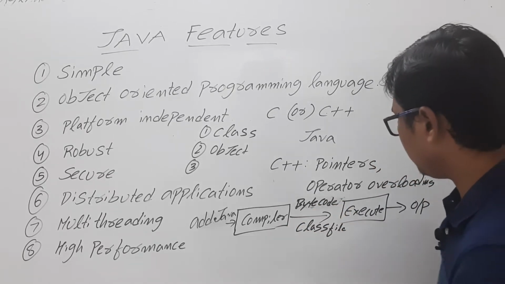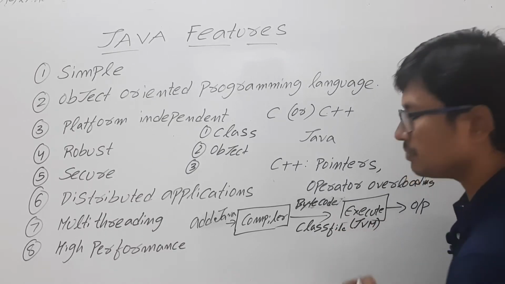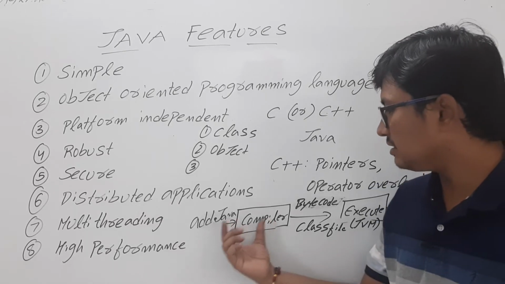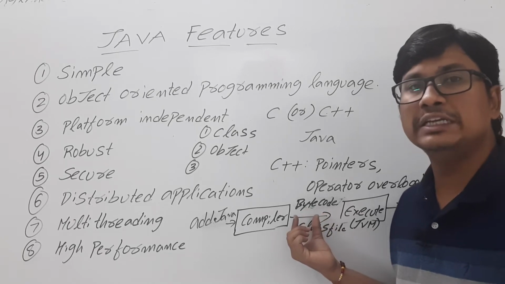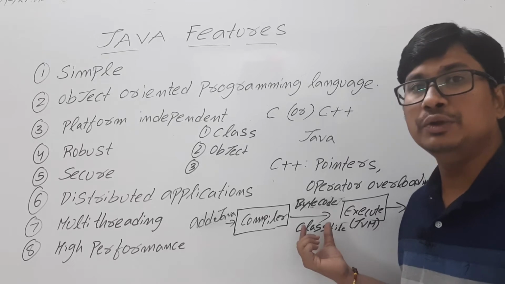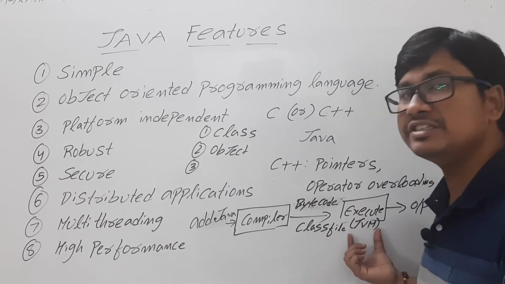This bytecode we can execute with the help of the JVM, Java Virtual Machine, and then we will get the output. Now in Java, as we get the class file or the bytecode instead of an object file, this bytecode or class file you can run on any other platform if you have the JVM.